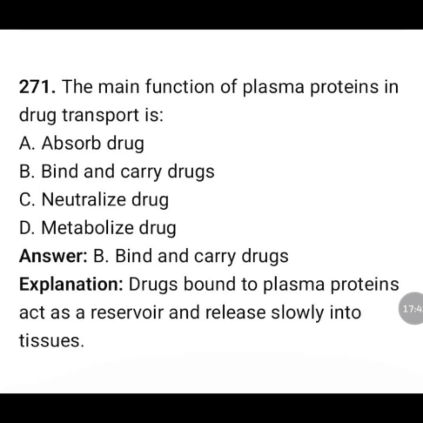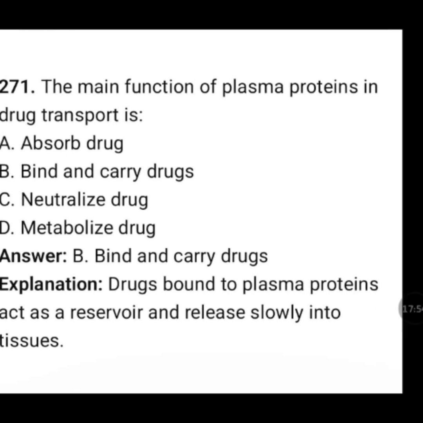The main function of plasma proteins in drug transport is: absorb drug, bind and carry drugs, neutralize drug, metabolize drugs? The correct answer is option B, bind and carry drugs. Drugs bound to plasma proteins act as a reservoir and release slowly into tissues.